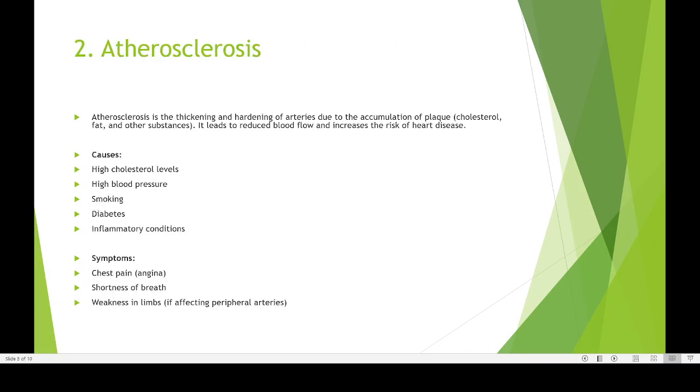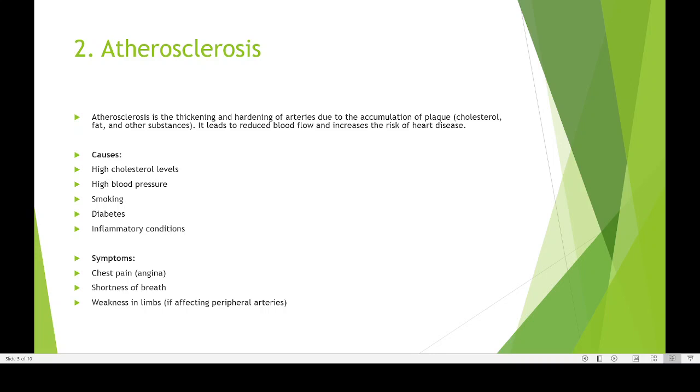The second one is about atherosclerosis. You might have studied about atherosclerosis sometimes. It is simply the thickening and hardening of arteries. The arteries in your blood vessels will get harder due to the accumulation of plaque, because cholesterol or fat particles get deposited on the inner side of the blood vessel, and the elastic nature of the blood vessel will be lost.